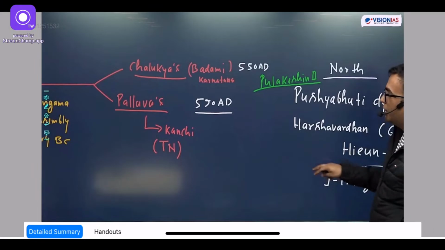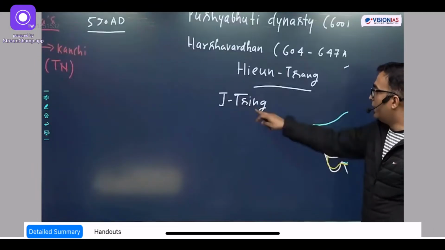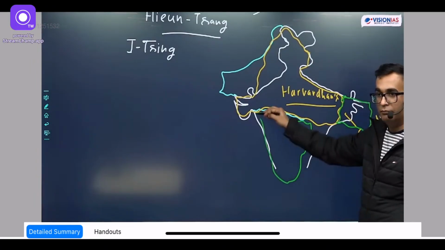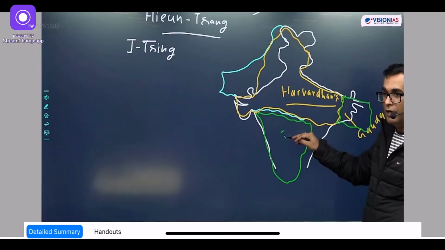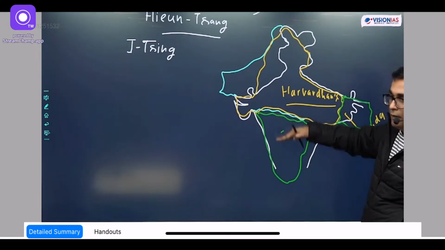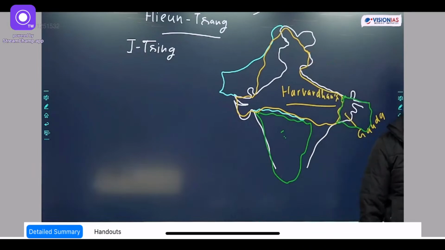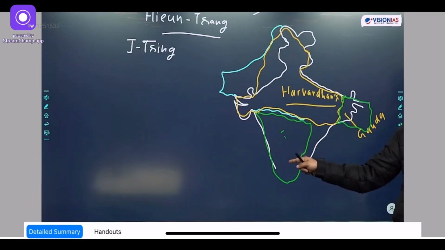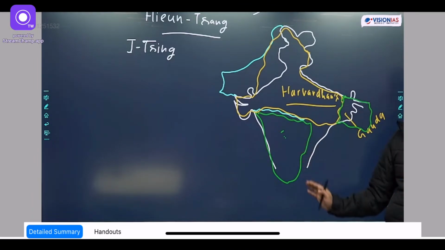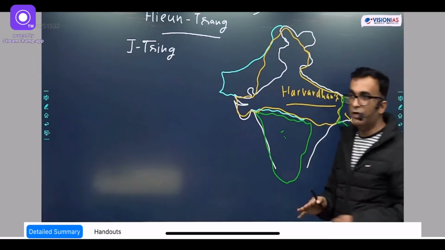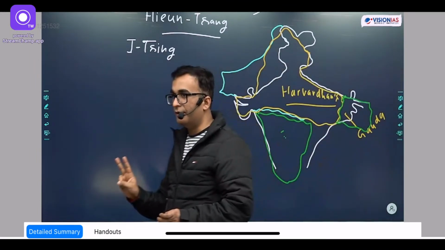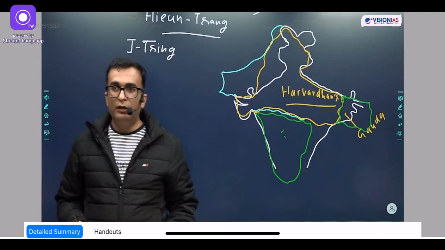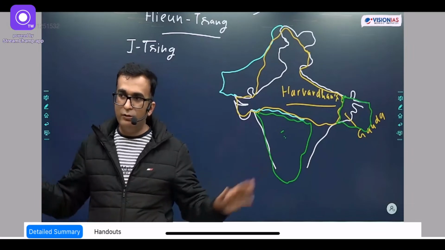And what was the treaty? That treaty said that all the area below the Narmada river will be under the influence of Chalukya, and all the area above the Narmada river will be under the influence of Harshvardhan. Harshvardhan will not attack below Narmada, and Pulakesin will not attack above Narmada. So this was the treaty which happened at this point of time. Both were contemporaries. Then, after Harshvardhan's death, within 50 years this dynasty also came to an end.